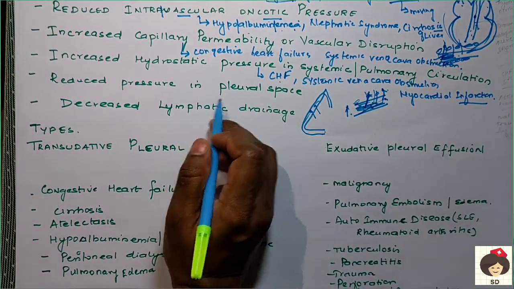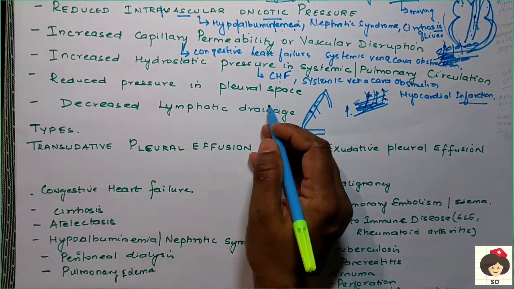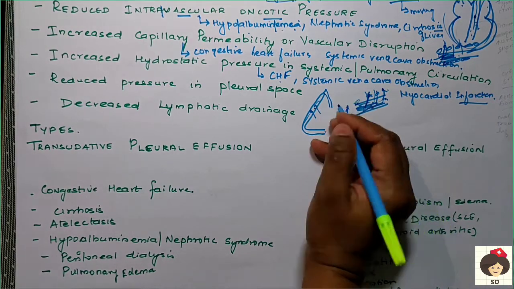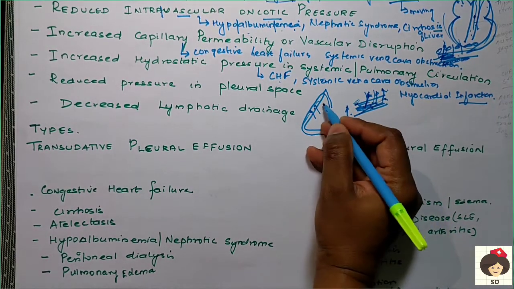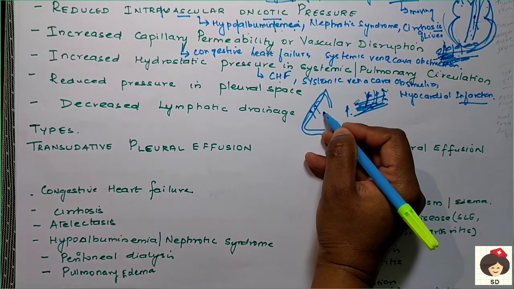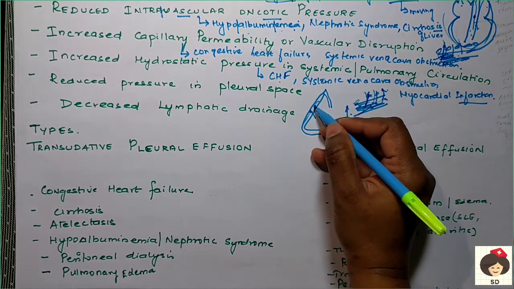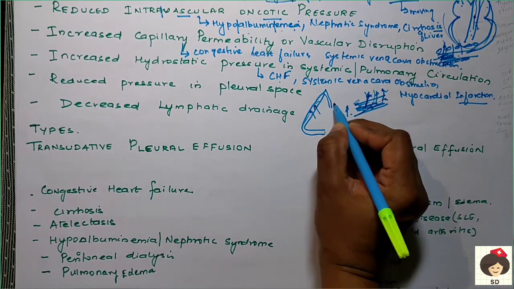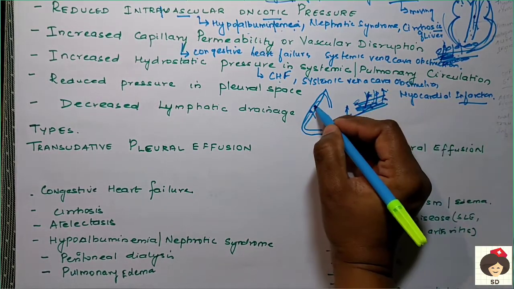Next is reduced pressure in the pleural space. That means inside the pleural space the pressure is very low, because of some problem in the lungs. Only when the pressure is high can the pleura push the fluid into the lymphatics and drain it outside.